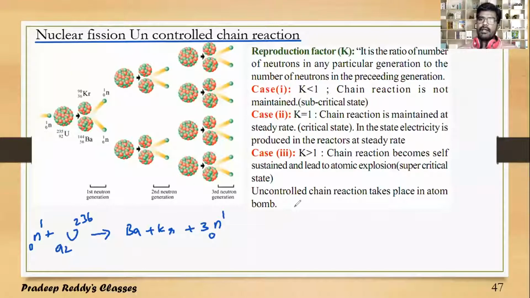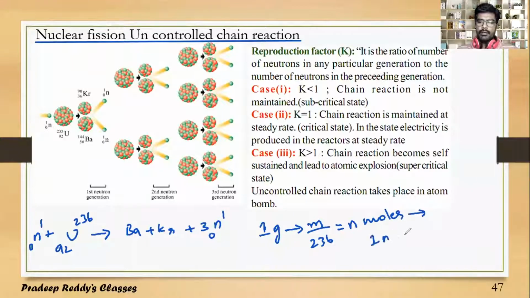If you are considering 1 gram of uranium sample, it consists of some moles: m divided by gram molecular weight, which is 236, equal to n moles. And in 1 mole, it contains Avogadro number, 6 into 10 power 23 per mole.